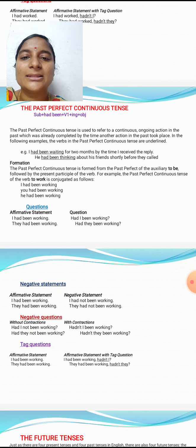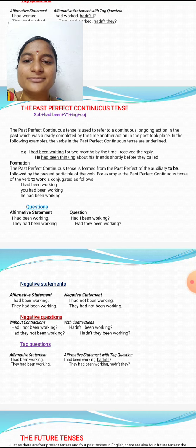He had been thinking about his friends shortly before they called. He is the subject here, had been, then V1 is think and ing is added to the V1 form, and about his friends. Friends is the object here, shortly before they called.